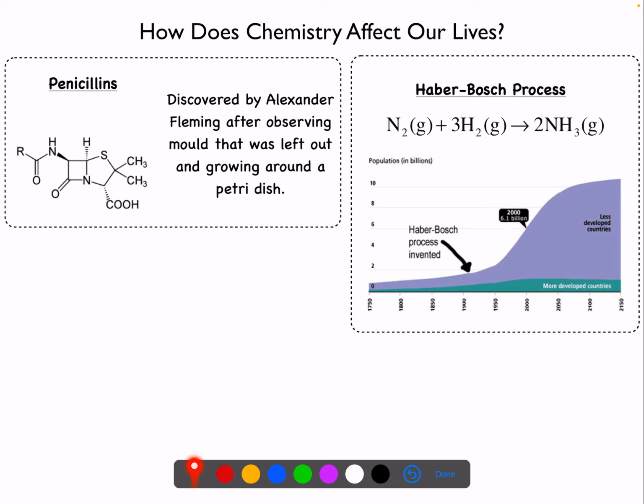So why are we producing this much ammonia? For fertilizer. You can see on our timeline here, over time, the Haber-Bosch process is invented in the early 1900s, and soon after, we have a huge population boom. This is the population of the planet in billions that comes after this process. The reason for that is being able to make so much fertilizer that allows us to grow more plants, grow more crops, and feed more people.